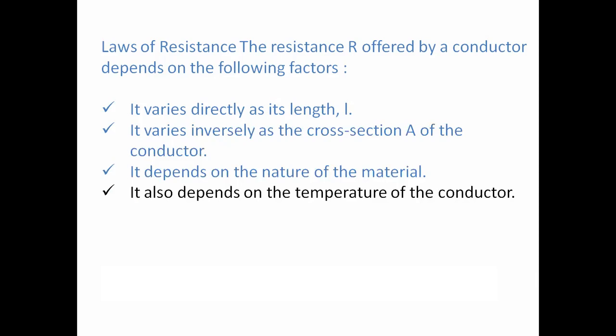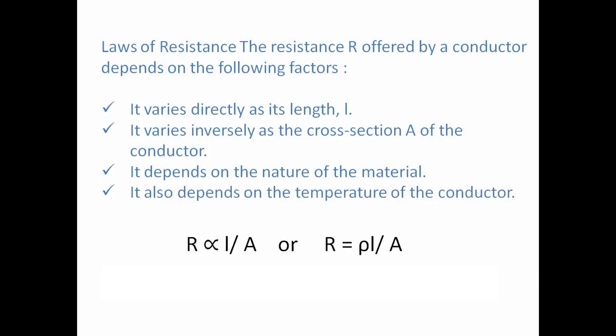So based upon all these four factors, the resistance of a given resistor changes. When the length of the conductor changes, when the cross-sectional area changes, when the nature of the material changes, and when the temperature of the conductor changes, then the resistance of the conductor changes. That will be related by this equation.